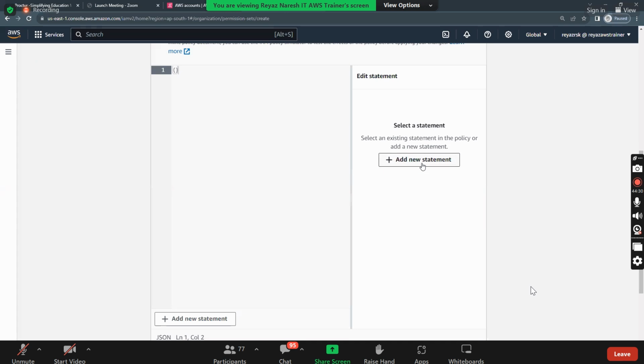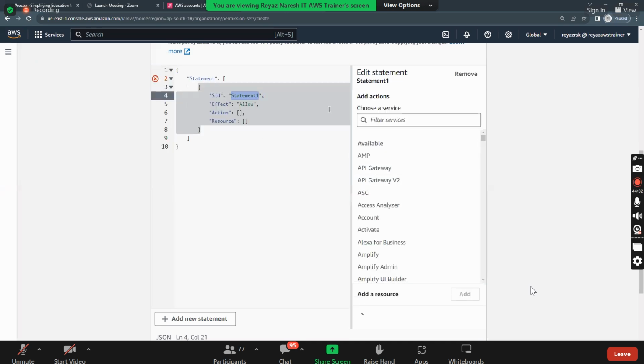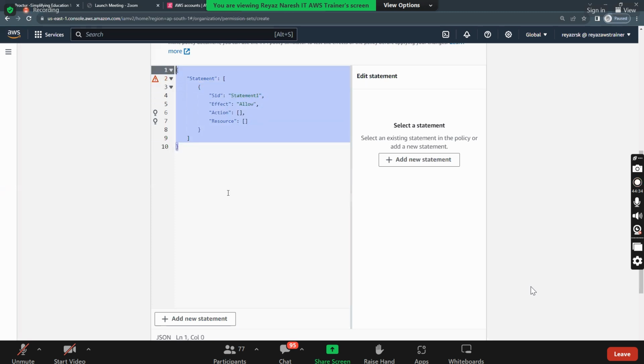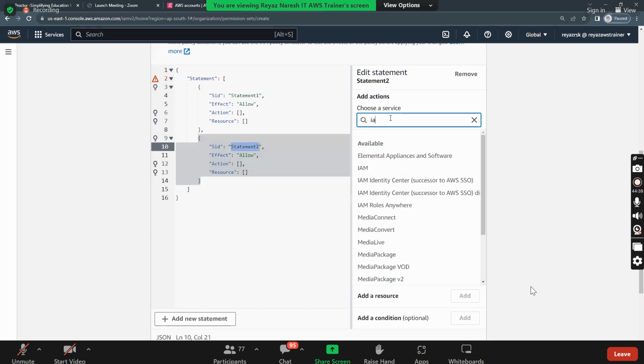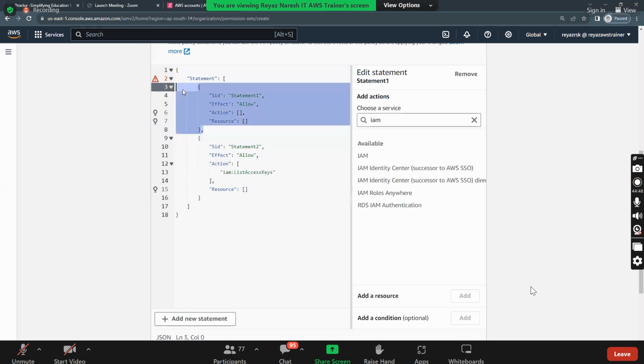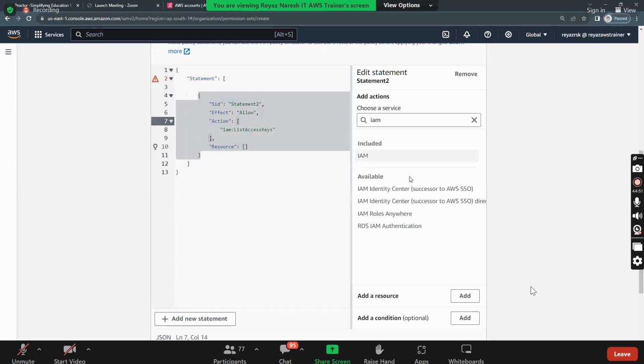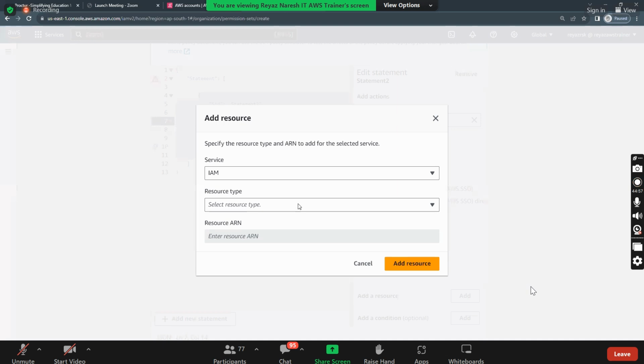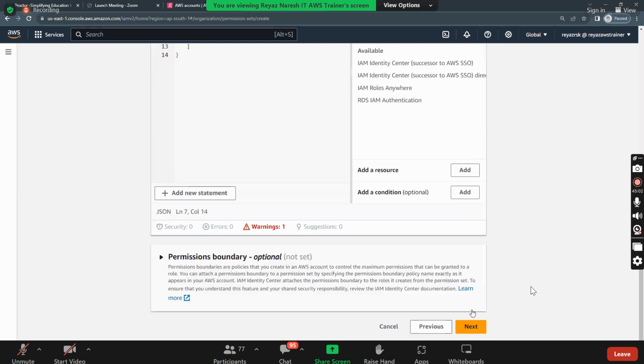I told you how to do this inline policy, so copy and paste that inline policy here. Let's say for IAM, I want IAM to list keys, nothing else. This statement is not required. Which resource? All resources.